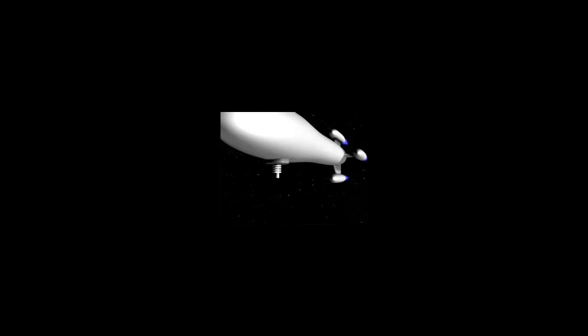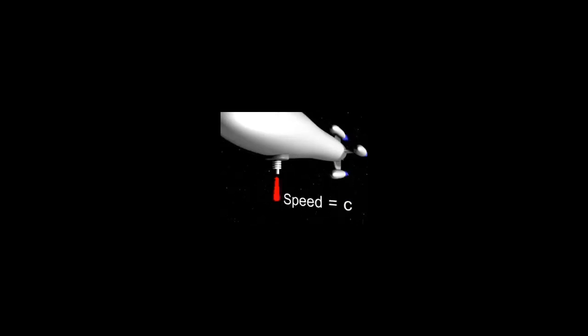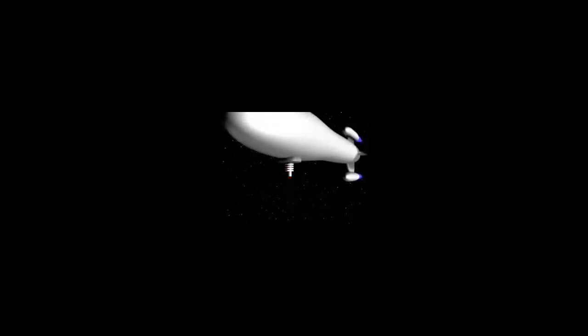The pilot of the first ship fires a pulse at the mirror and watches as it is reflected back. A clock on board measures how long the round trip takes.